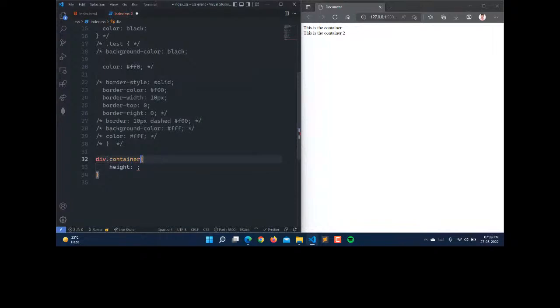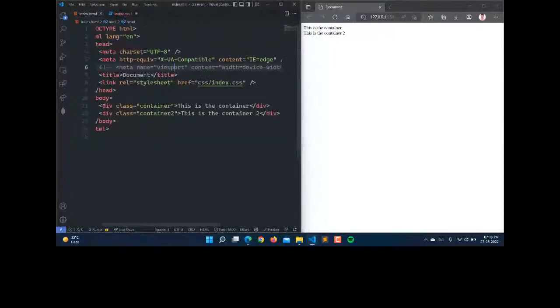You can see that we have two divs, one with class container and one with class container 2, and I'm selecting a div with a particular class.